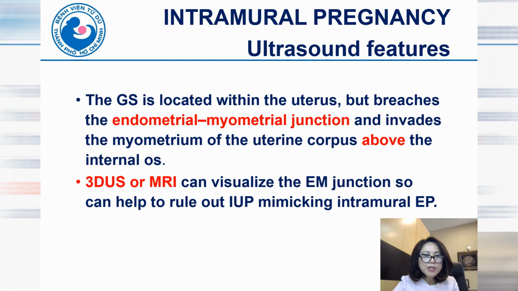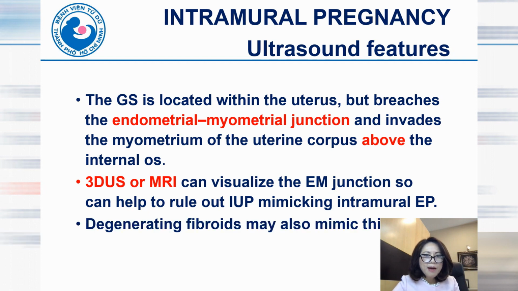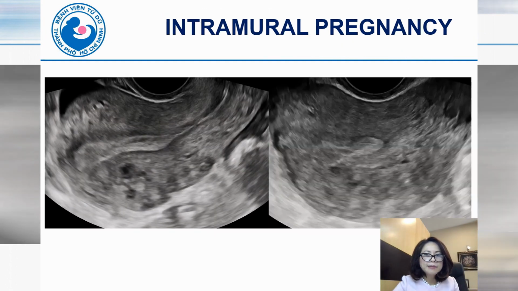We know 3D ultrasound and MRI can visualize the endometrial-myometrial junction better than 2D ultrasound, so they can help to rule out intrauterine pregnancy mimicking an intramural ectopic pregnancy. And a degenerating fibroid may also mimic an intramural pregnancy.